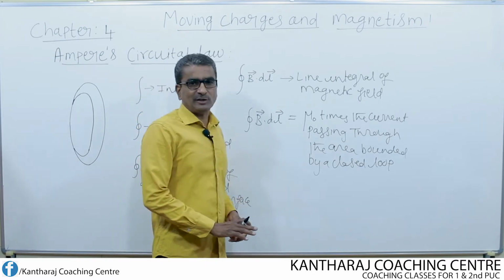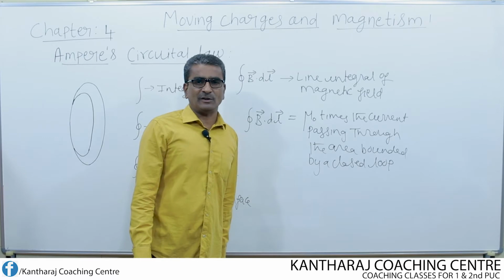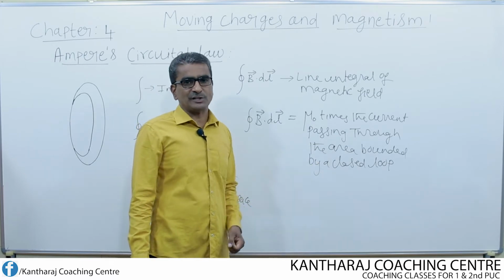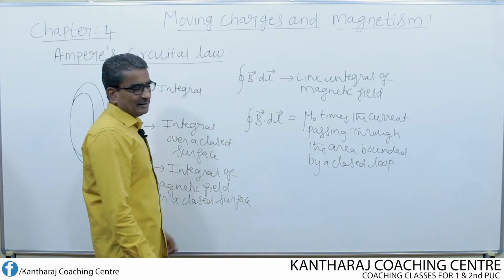It need not always be circular. It may be circular, square, rectangular, or even irregular in shape. This is the statement of Ampere's circuital law.